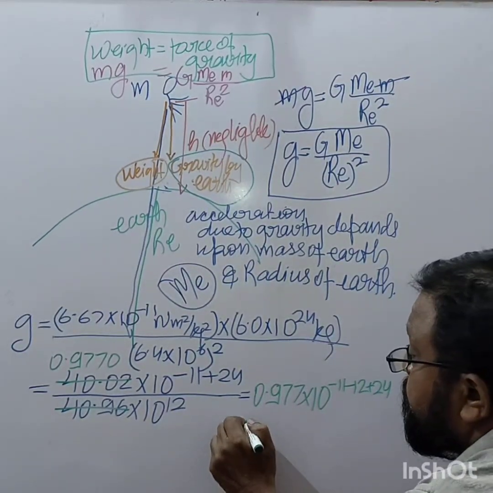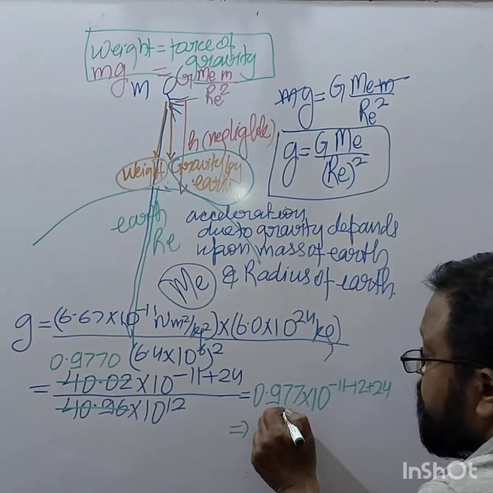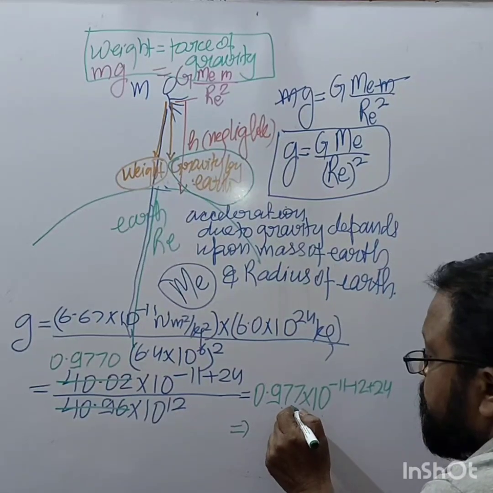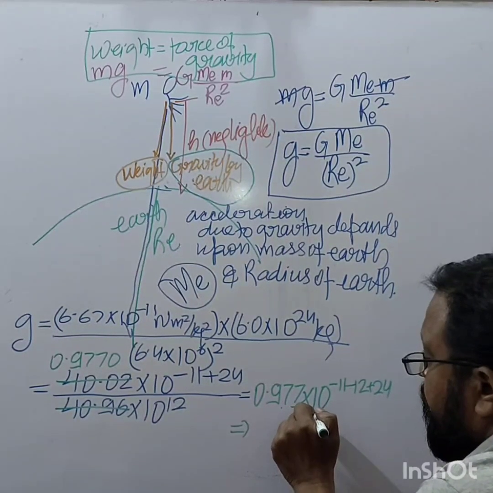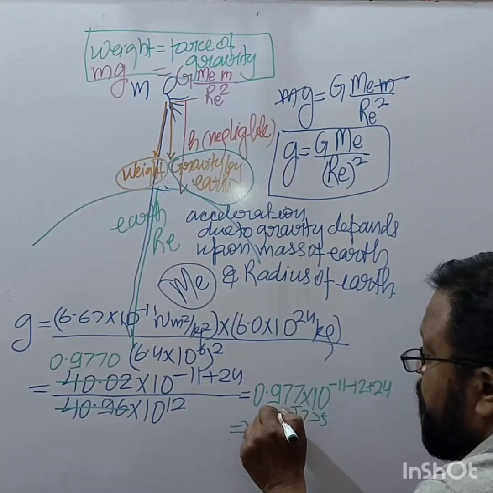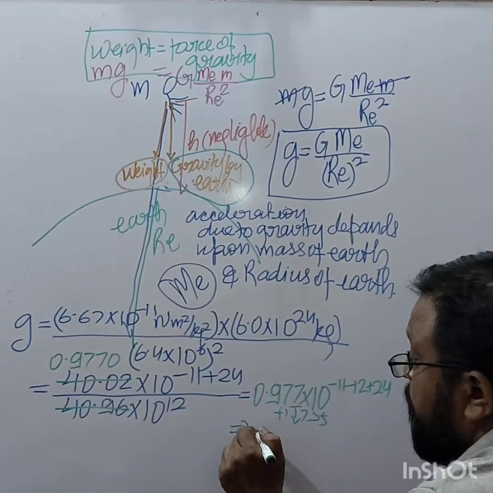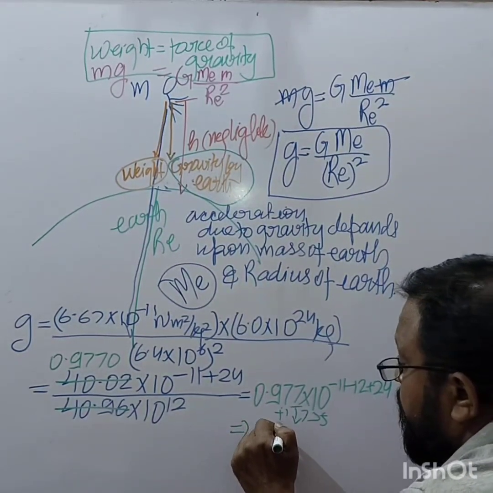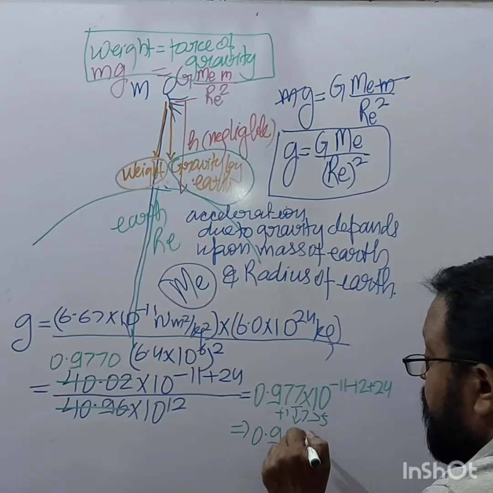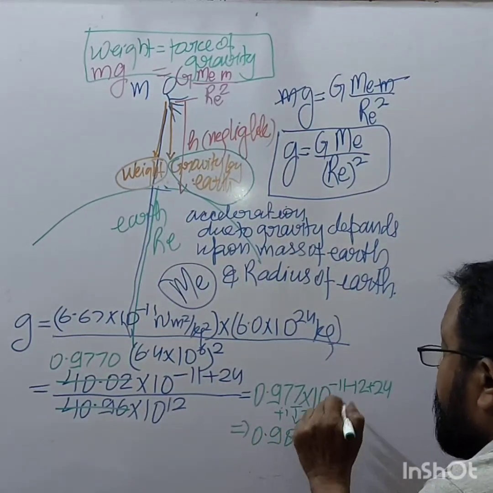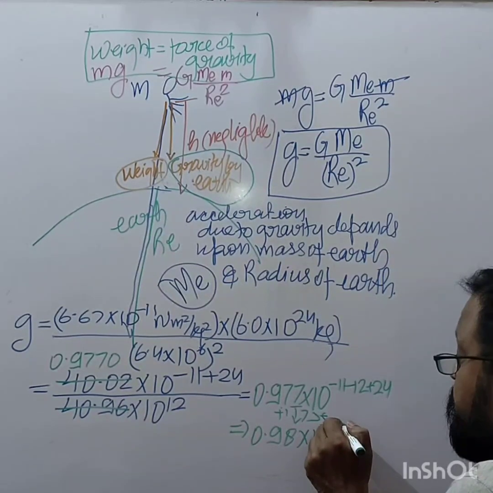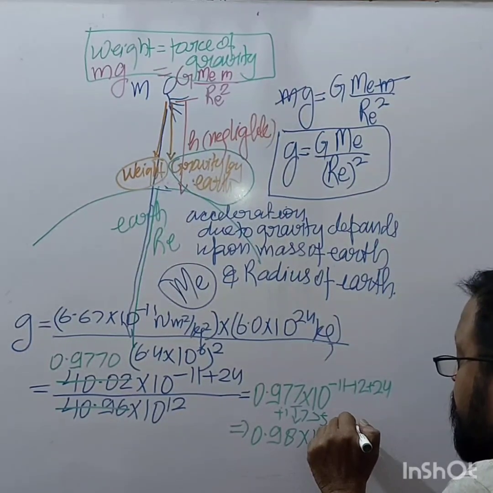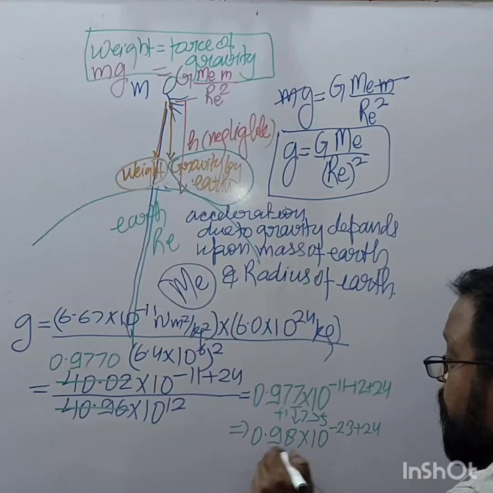So how much is it? This is 7. 7 is greater than 5, so we will add 1 here. It becomes 0.98 into 10 raised to the power minus 23 plus 24.